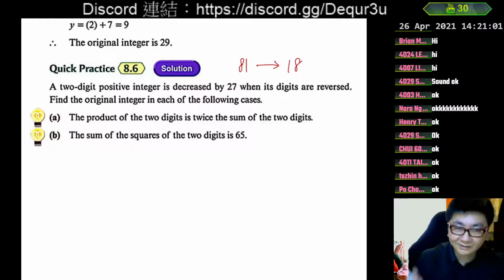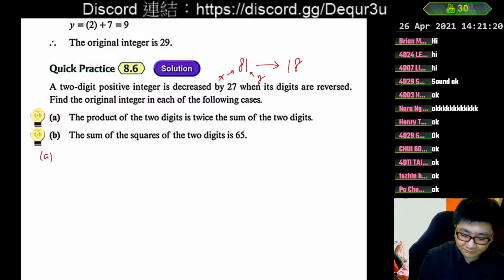Therefore, we better let the digits be unknowns one by one. For example, we can let x be the tens digit and y be the units digit. And then we can let x and y separately represent that number.